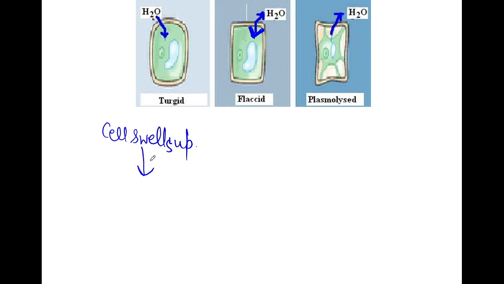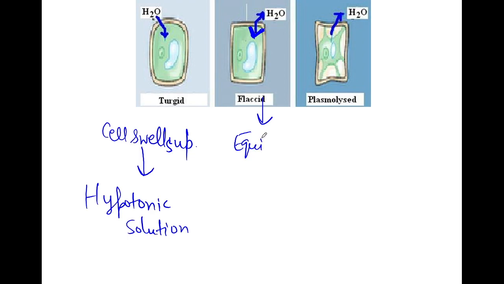So basically it happens when a cell is placed in a hypotonic solution. Right? And in case of a flaccid condition, this is equilibrium condition when a cell is placed in an isotonic solution.